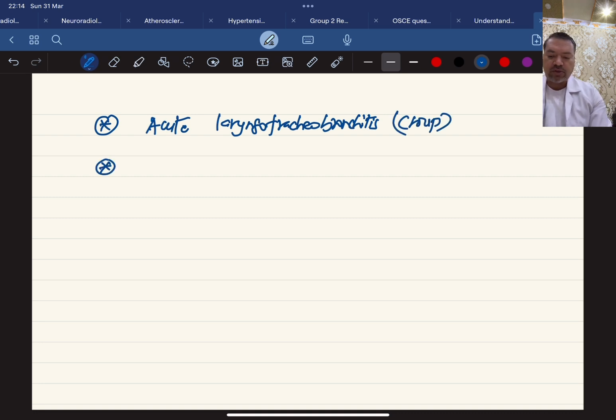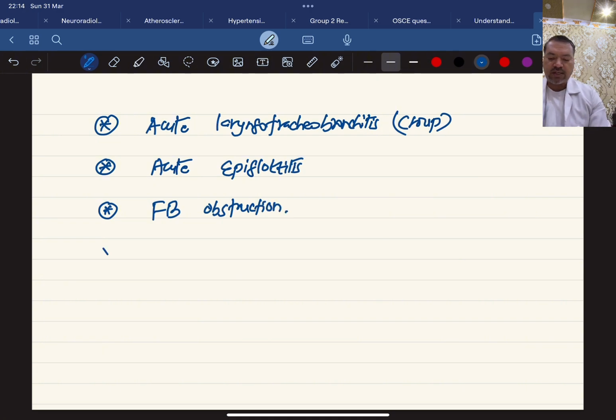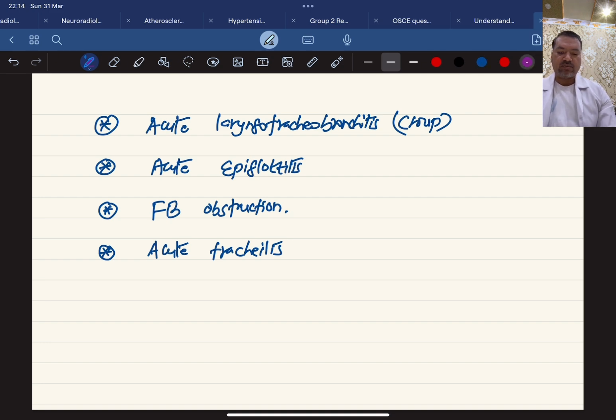Second one is acute epiglottitis. And the third one is called foreign body obstruction. And another one also we can highlight. This is called acute tracheitis. These are more common than the other. There are so many others which can cause stridor, but in the pediatric practice, these are more common than the other. Now, a little bit of knowledge regarding each of them. Acute Croup syndrome is mainly caused by viruses, and the most common virus which cause Croup is para-influenza virus.